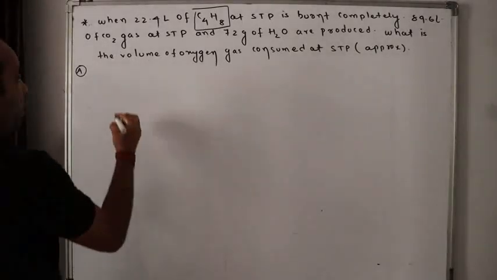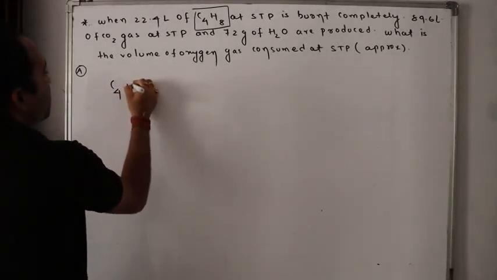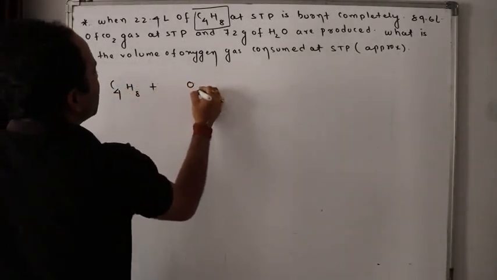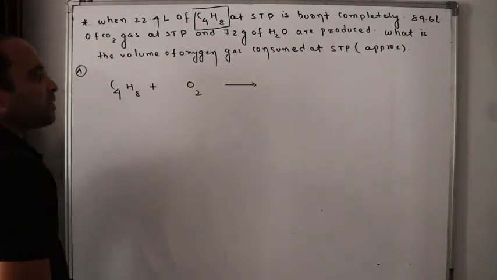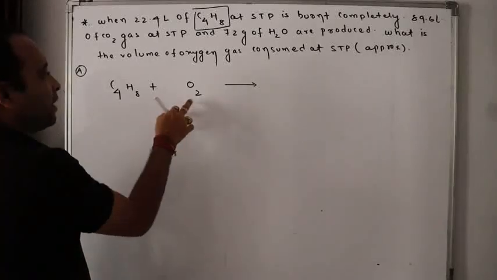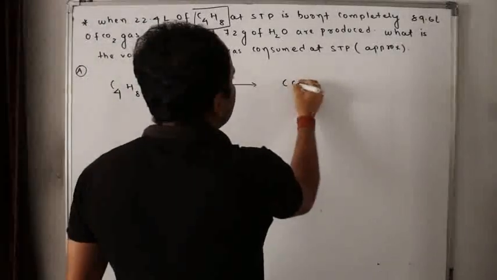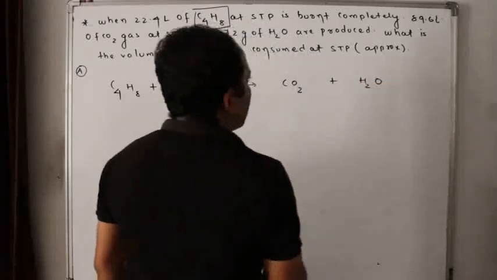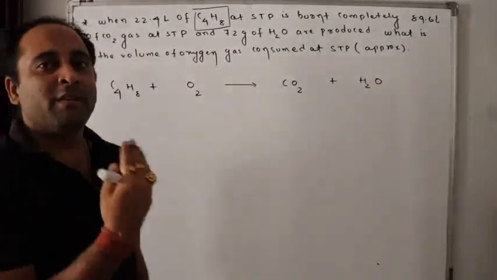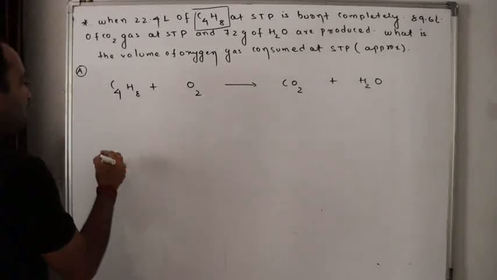Now first of all, burning of C4H8 means combustion of C4H8. Burning means burning in presence of oxygen. When hydrocarbons are burned in presence of oxygen, what is produced? Carbon dioxide and water. Now to balance this, do you remember my previous videos? I have told you how to balance